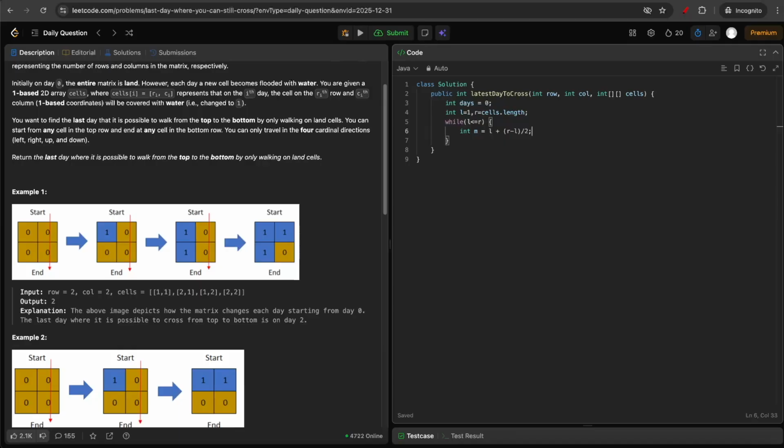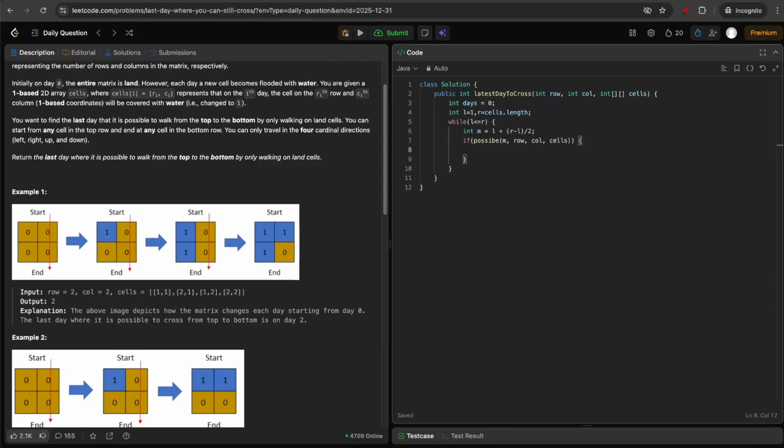Once you get the mid, you will check if it is possible. So you'll make a possible function, to check whether it's possible to reach from the top row to the bottom row, and you'll pass mid, the row, the column, and also the cells.